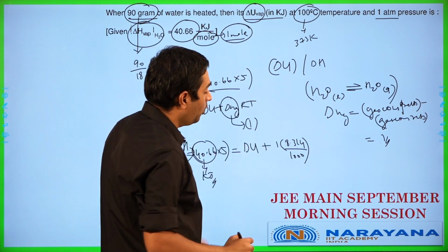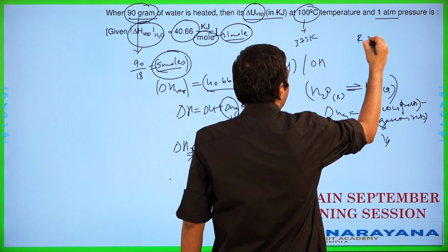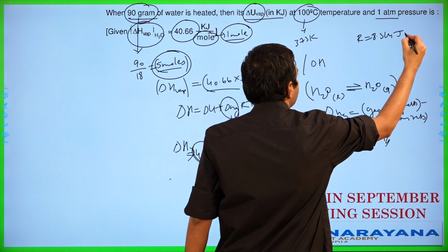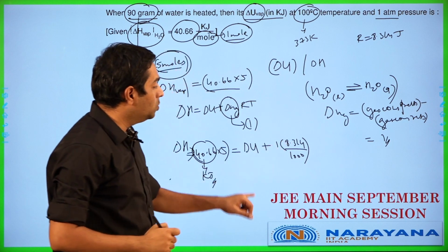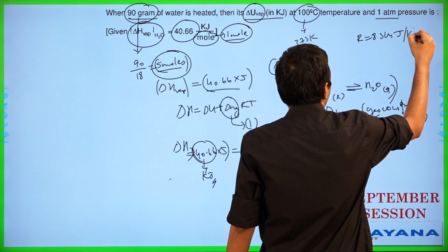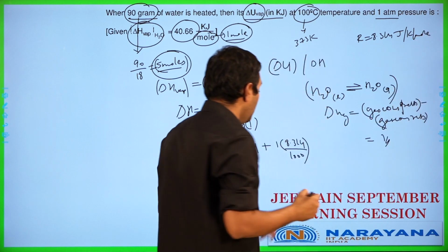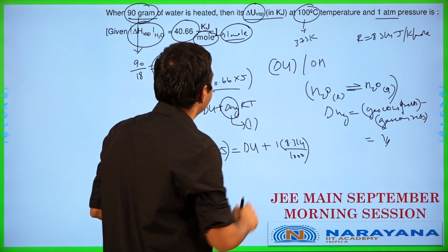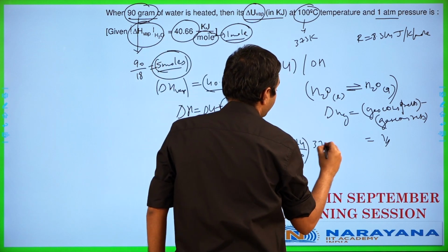And R value 8.314 is going to be in joules over there. So, I am dividing it by 1000 over here mainly because I want to effectively convert it into kilojoule units. So here R value is going to be joules per Kelvin per mole. Now I am converting into kilojoules per Kelvin per mole. Next we are going to be having R into temperature. Temperature is going to be given as 373.